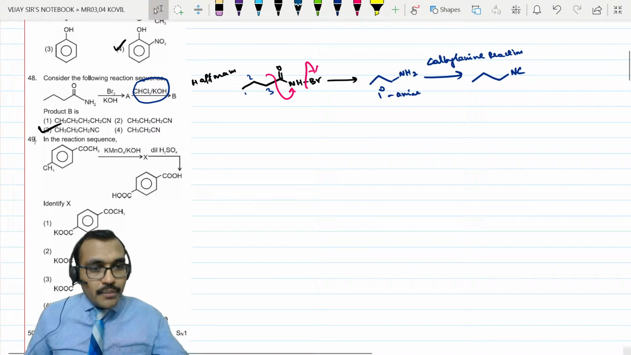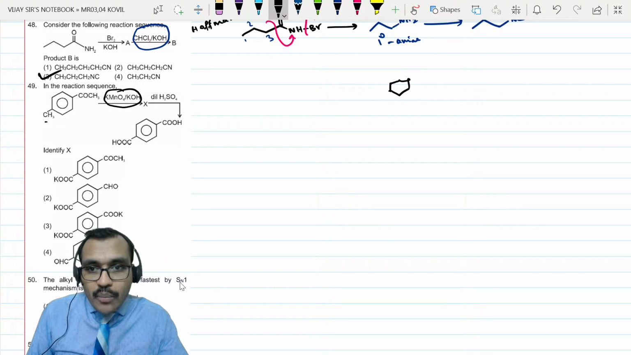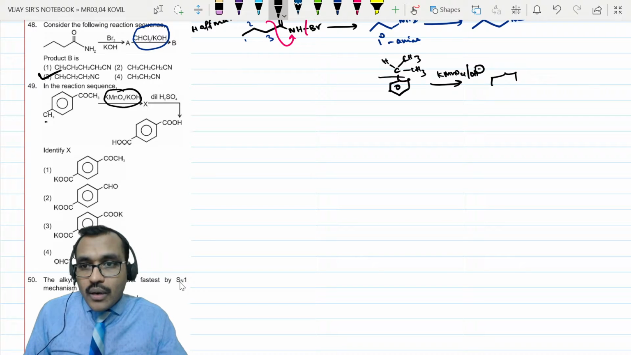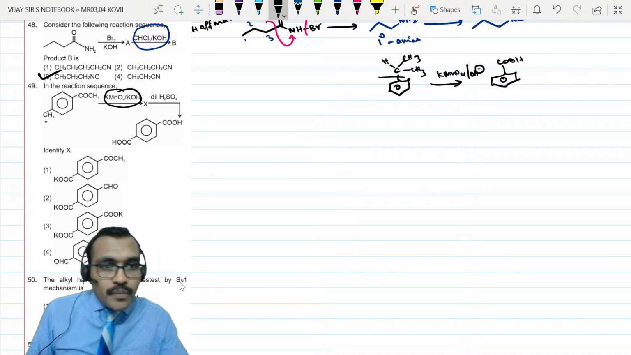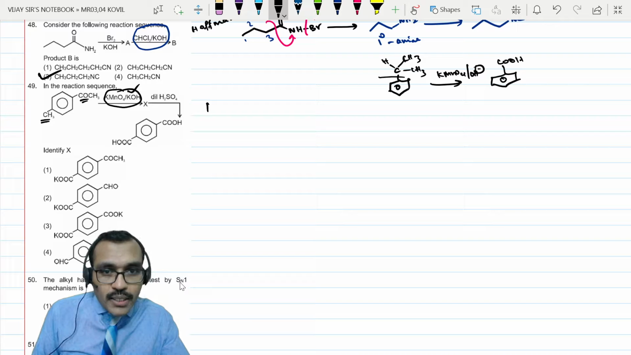Next, question number 49. In the following sequence, benzene allowed to react with Baeyer's reagent. Already we know this. So on benzene ring, if you have a carbon with at least one hydrogen, if it is allowed to react with KMnO4 in presence of base or Baeyer's reagent, this total group will be oxidized to COOH group. So this group will be oxidized to COOH, this also oxidized to COOH, but in presence of base, so you will get corresponding salts. So COO minus K plus, and this also converts into COO minus K plus.